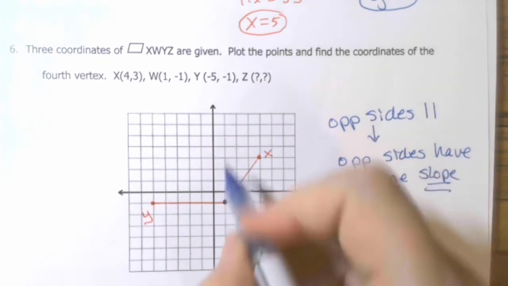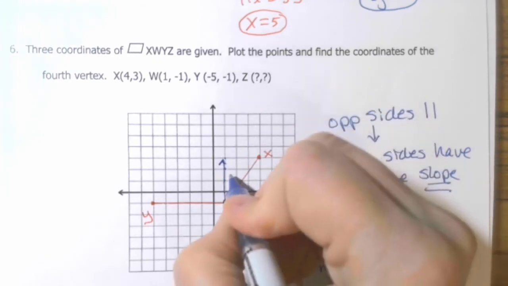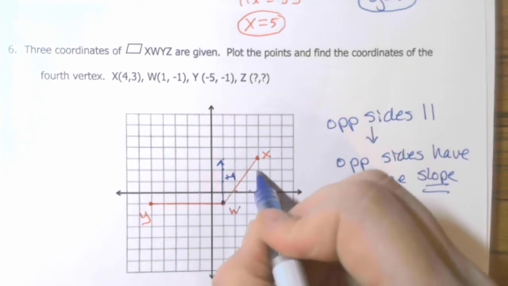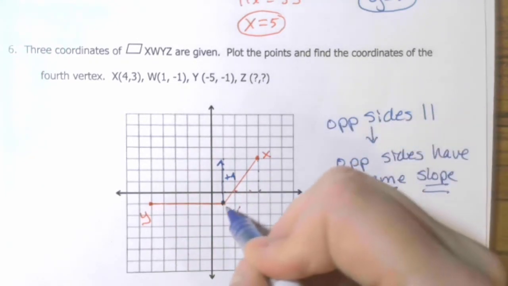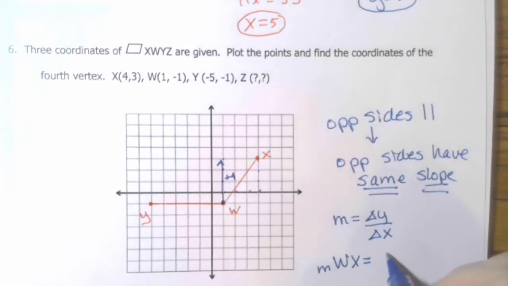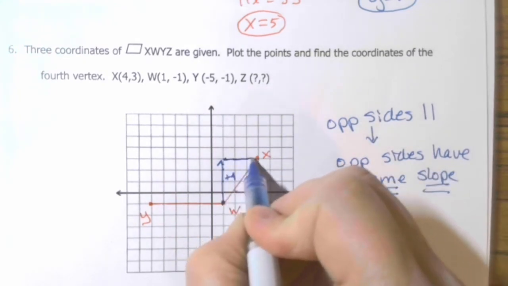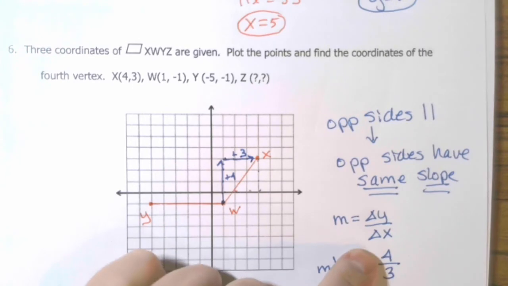okay, so in the y direction, 1, 2, 3, 4, we go up plus 4. Yep, that's right. So the change in y is 4. And then the change in x, 1, 2, 3, plus 3. So our slope is 4/3. 4 in the y direction, 3 in the x direction.